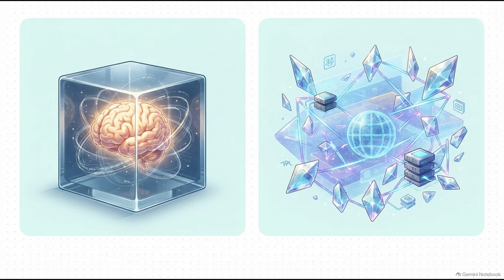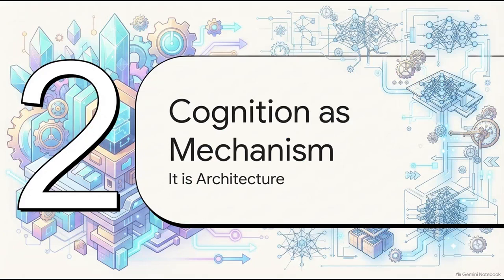Modern AI is actually a temporarily unstable network of highly fragmented components. We're talking foundation models, specialized agents, APIs, persistent memory databases, and network infrastructure, all interacting across a massive ecosystem. To actually govern AI, we can't just watch one single model. We have to govern the entire distributed environment. That brings us to Section 2, Cognition as Explicit Mechanism.